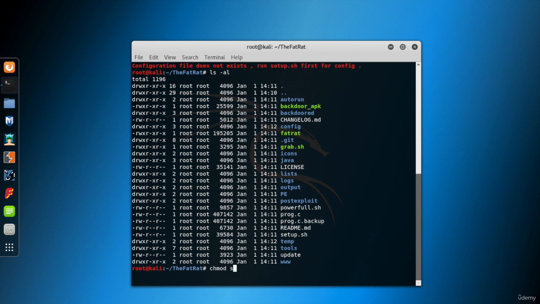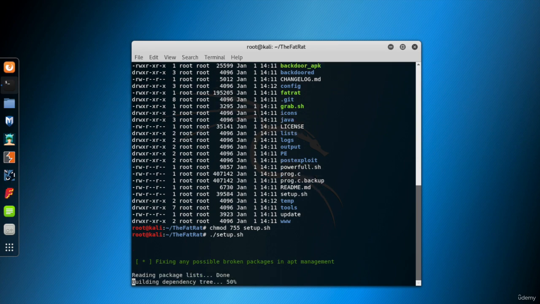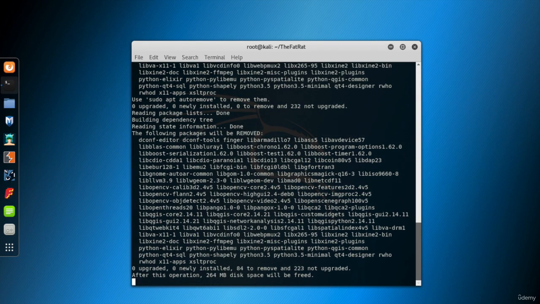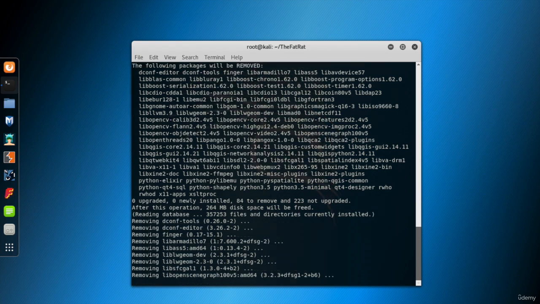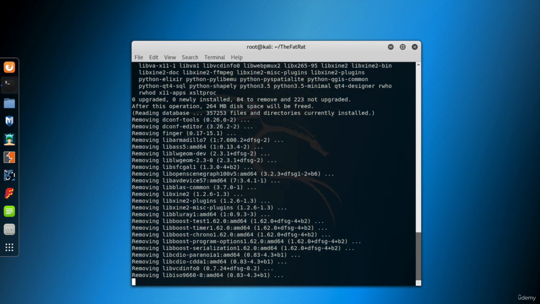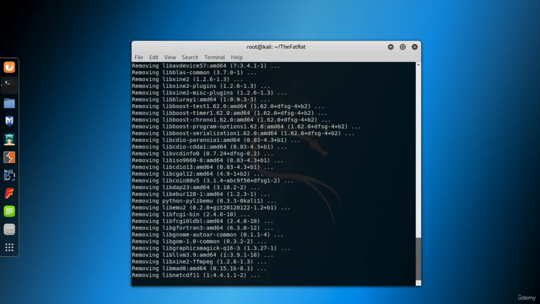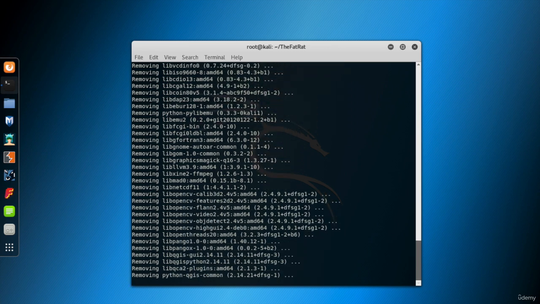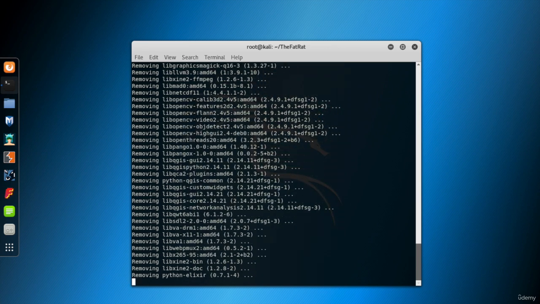Like the TheFatRat file, the setup.sh file does not have execute privileges. Make it executable as well. And run. It installs all the dependent tools necessary for the TheFatRat tool and upgrades the tools. There are a lot of tools that the setup script checks if they are installed and up to date, so be patient. Don't be anxious.